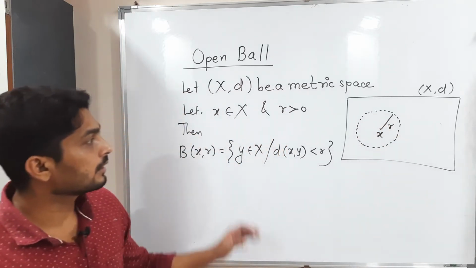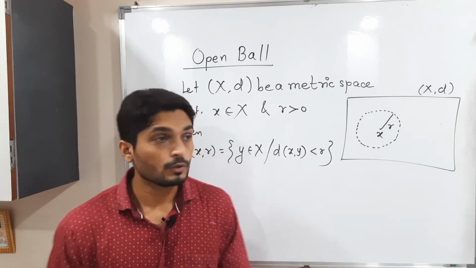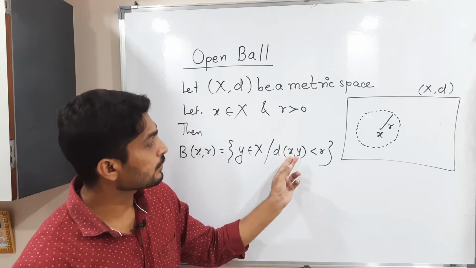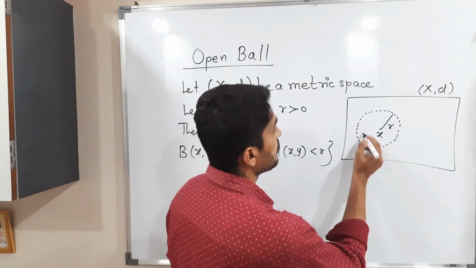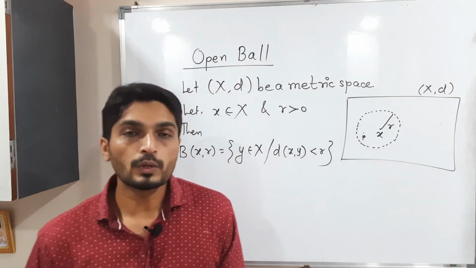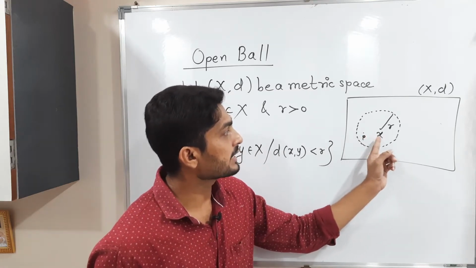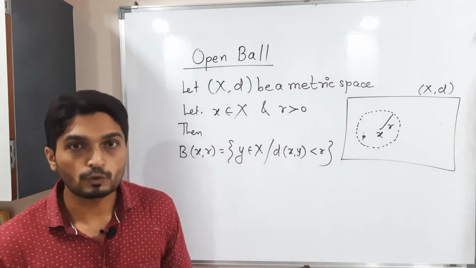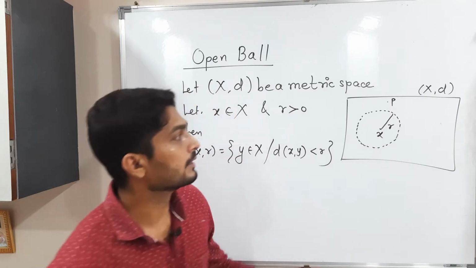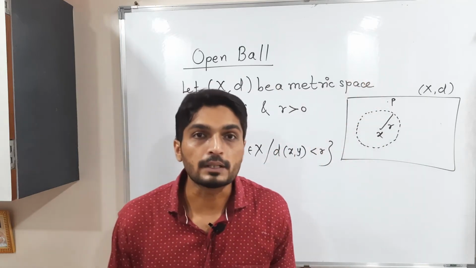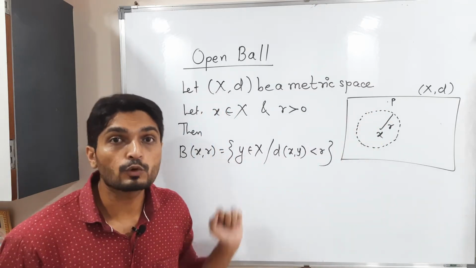This open ball contains all points whose distance from x is less than r. For example, if you consider this point P, the distance between P and x is less than r, so P is a member of this open ball. If I consider another point P here, the distance between x and P is greater than r, so P will not be a member of this open ball.